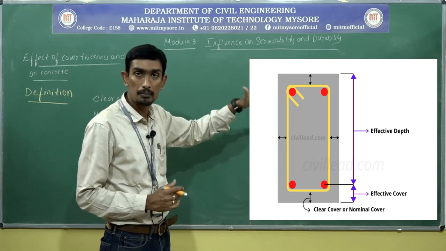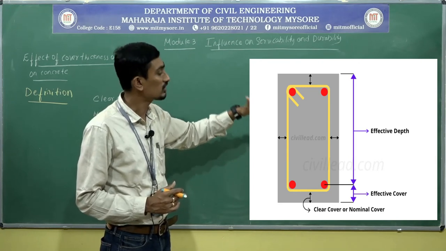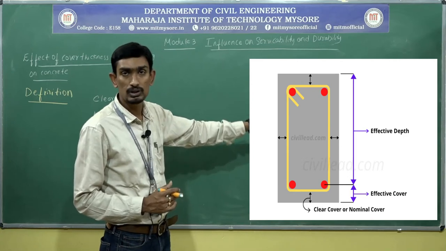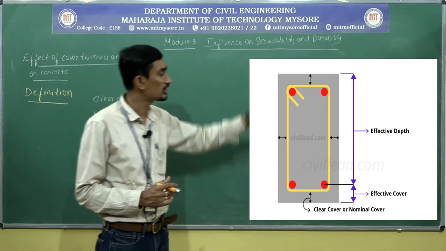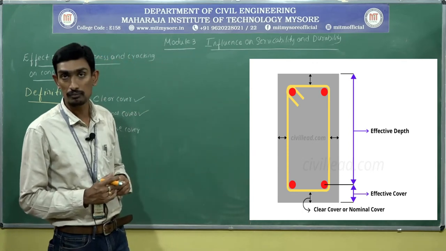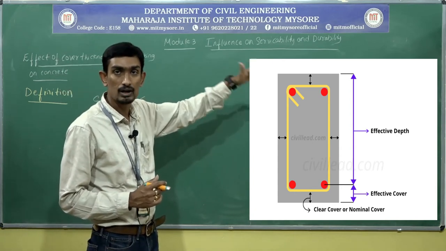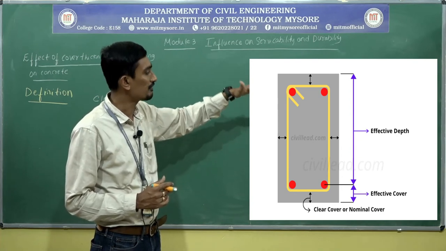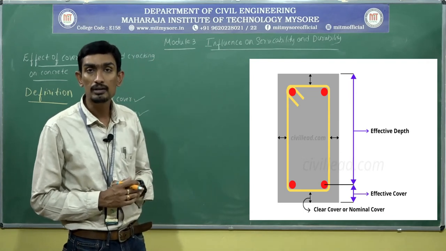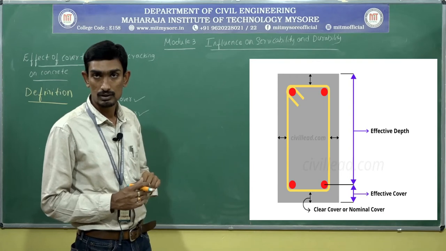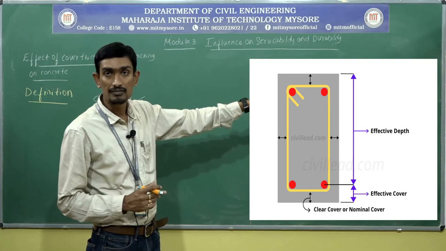up to the centroidal axis of the steel is called effective depth. You can see it has been clearly mentioned over there. From the top edge of the extreme compression fiber to the centroidal axis of the tension steel is called effective depth, denoted by small letter d. Overall depth is capital D, and this is the effective depth.